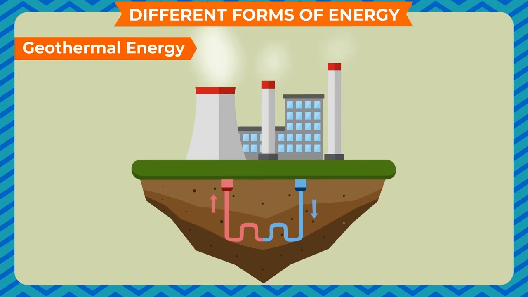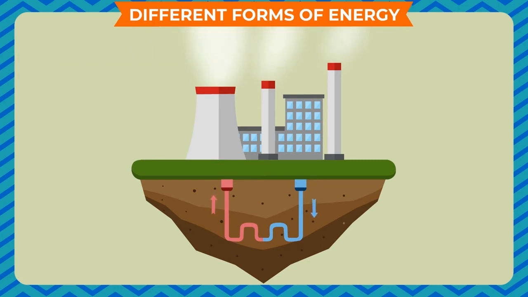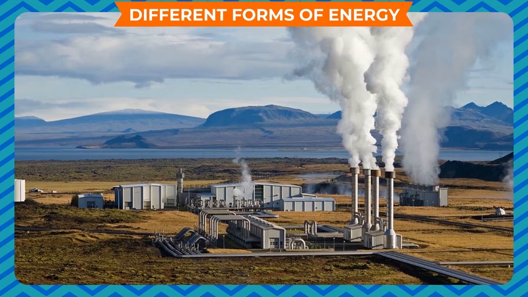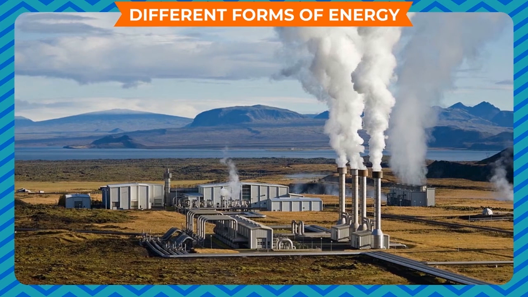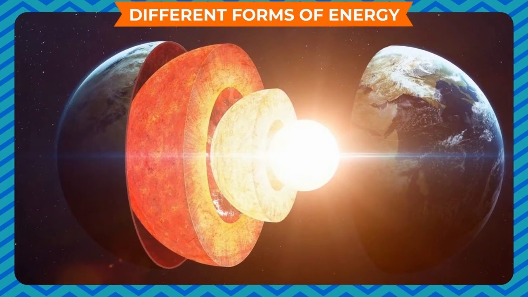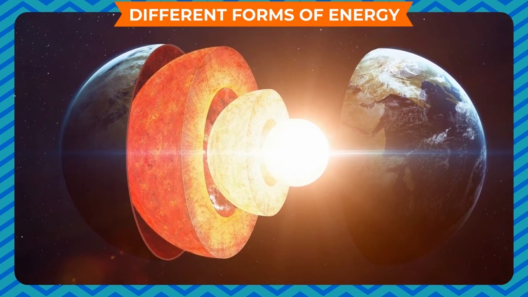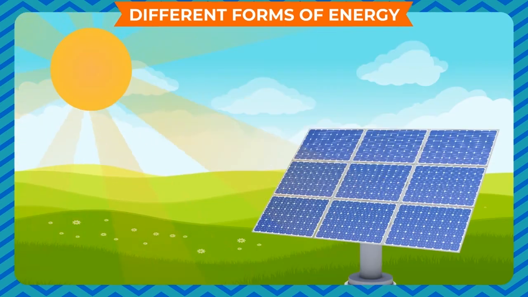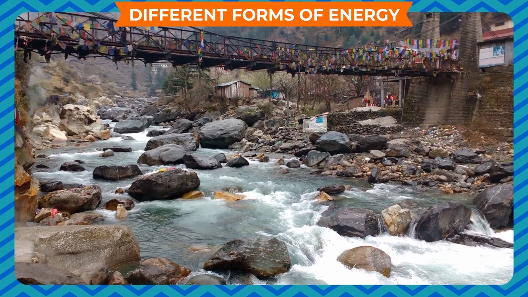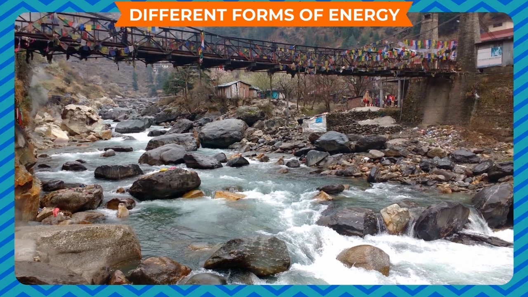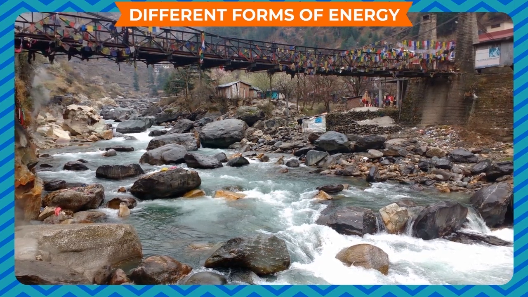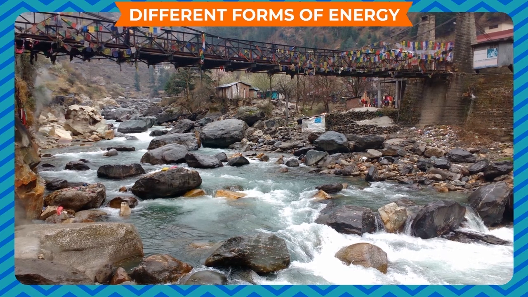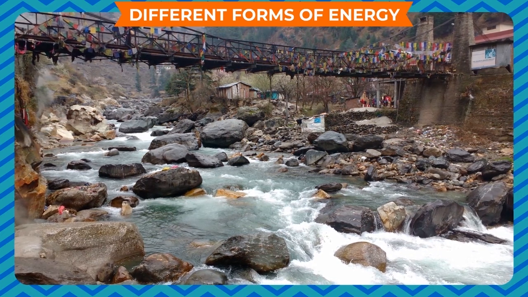Geothermal energy. Geothermal comes from the Greek word geo, earth, and therme, heat. So, geothermal means heat energy obtained from the earth. We know that the inside layers of the earth are very hot. It is an important source of energy. In Manikaran, Himachal Pradesh, geothermal power plants are supplying electricity generated from geothermal energy without polluting the environment.